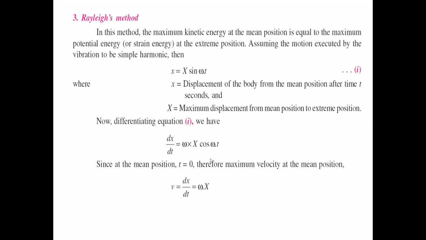Why? Because the t value is considered as 0. When we put t equal to 0 in our equation, the maximum velocity achieved is ωX.